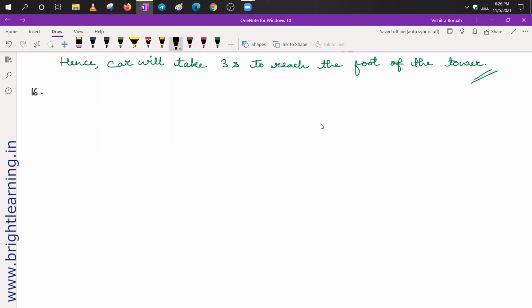So now, according to question, suppose there is a tower here. Suppose this is tower AQ. Okay, AQ it is tower, suppose. Now suppose there are 2 points on the ground. Okay, this point is suppose point S, this point is suppose point R. Now, according to question, it is given that